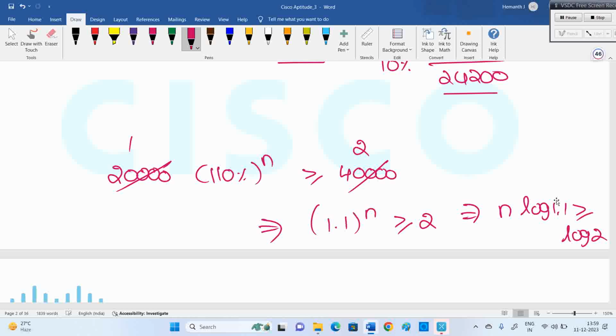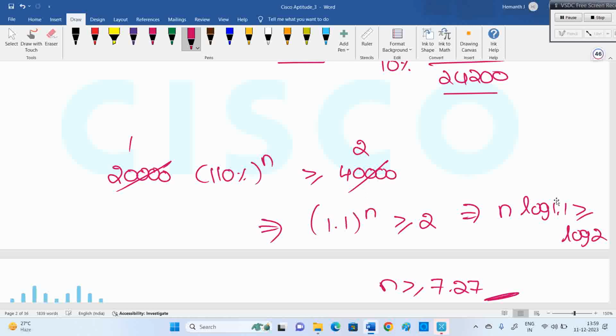If you have calculator, log 2 divided by log 1.1 you can calculate. It is giving 7.27. N value is greater than or equal to 7.27.